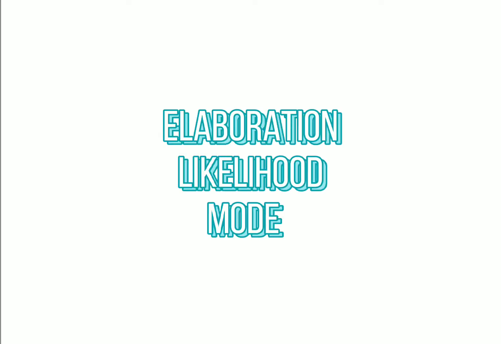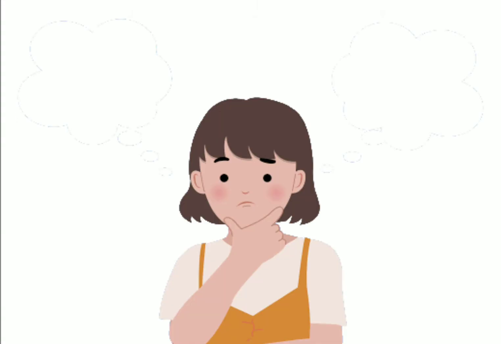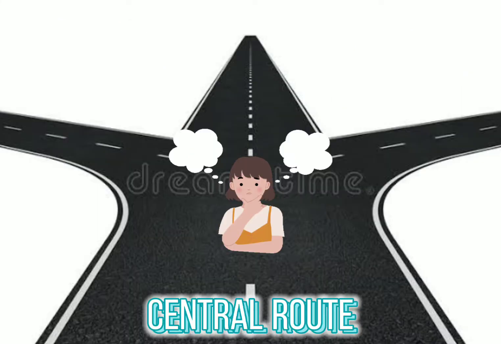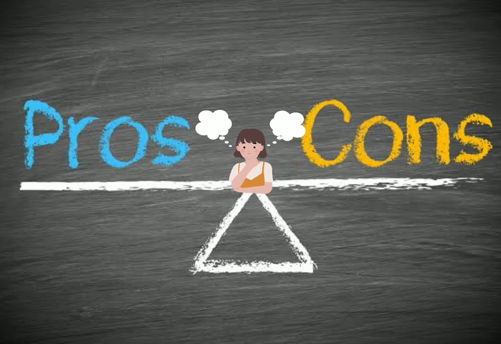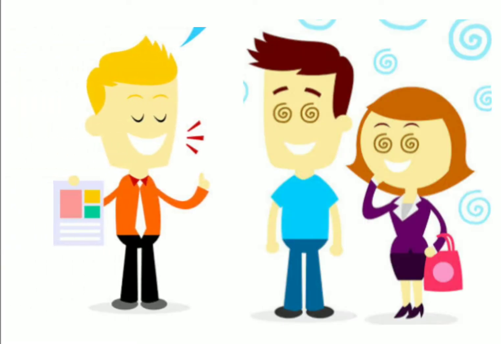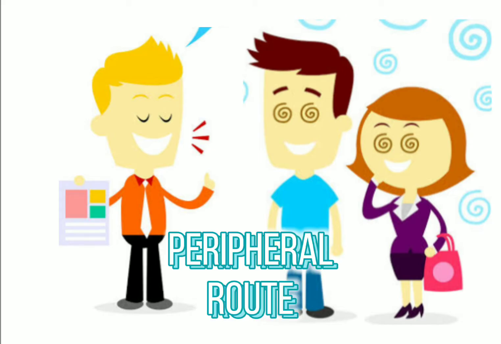The elaboration likelihood model is a theory of persuasion that suggests that there are two different ways people can be persuaded of something, depending on how invested they are in a topic. When people are strongly motivated and have time to think over a decision, persuasion occurs through the central route, in which they carefully weigh the pros and cons of a choice. However, when people are rushed or the decision is less important to them, they tend to be more easily persuaded by the peripheral route, that is, by features that are more tangential to the decision at hand.